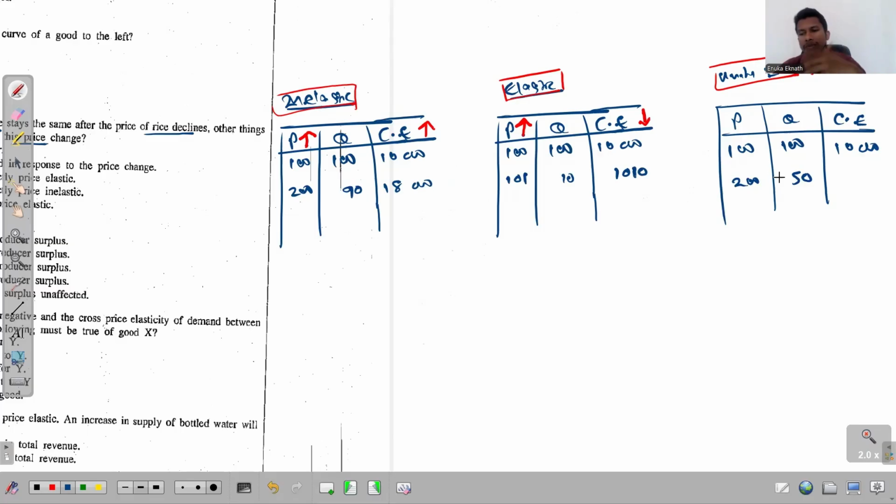The quantity drops to 50. Now calculate the consumer's expenditure. That will be once again just 10,000. Now what's the connection? The price has increased, but the consumer expenditure remains the same, which means there's no relationship. Even if the price increases or decreases, the consumer's expenditure will not change. That's clear, right?